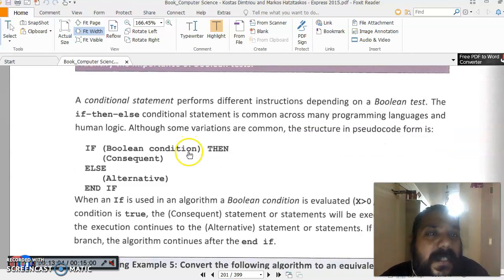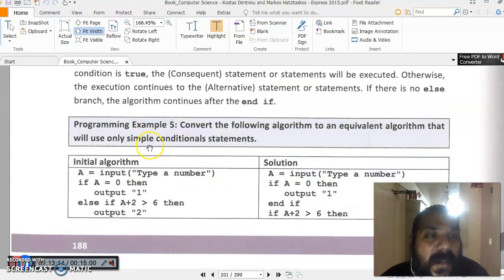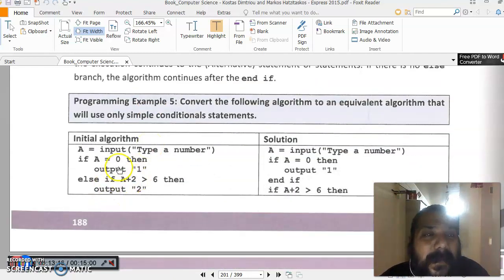Now decision and conditional statement. When we talk about conditional statements, they are always used with if then else. Where you are using if and else, you have only two conditions and you need to solve that. For example, type a number. If a is equal to 0, then output is 1. Else if a plus 2 is greater than 6, then output 2. Convert the algorithm to its equivalent.